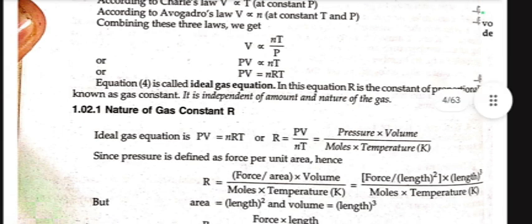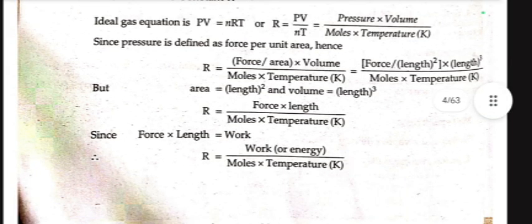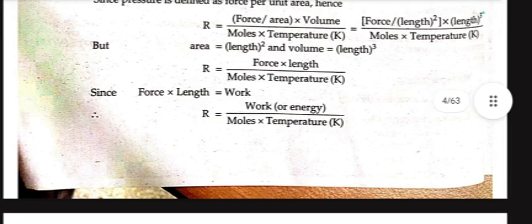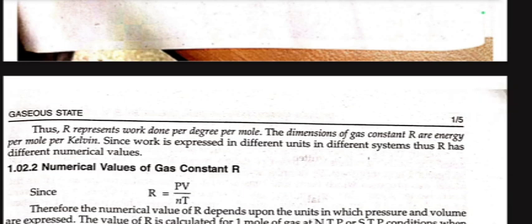Since pressure is defined as force per unit area, R can be further simplified. In place of pressure, we can write force upon area, times volume, over moles times temperature in Kelvin, which equals force times length over moles times temperature. Since force times length is work, ultimately R becomes work over moles times temperature in Kelvin. This R represents work done per degree per mole. The dimensions of gas constant R are energy per mole per Kelvin. Since work is expressed in different units in different systems, R has different numerical values.